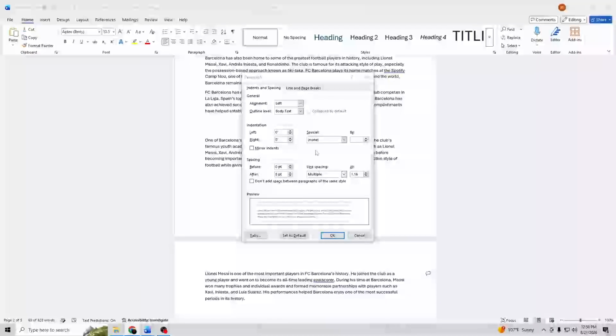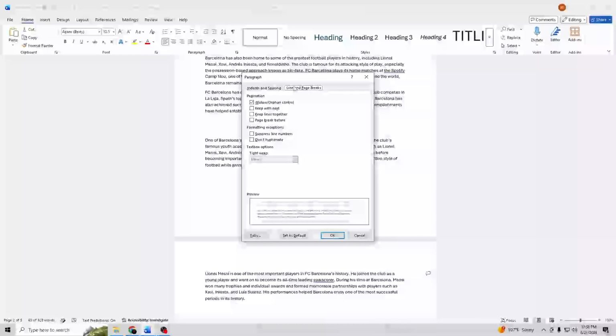And to look at the pagination section, you will likely see one of two boxes checked. Keep with next forces the current paragraph to always stay on the same page as the block right below it, and Page break before forcefully commands the specific paragraph to always start a brand new page. Uncheck both, Keep with next and Page break before, and after that, just click on OK. And then your text will instantly snap back to fill the empty white space or gap on the previous page.